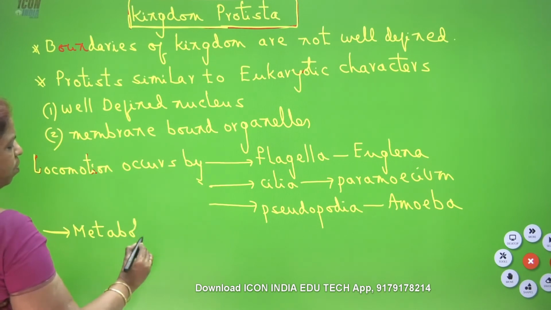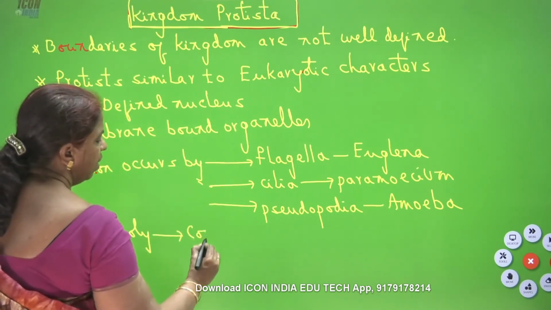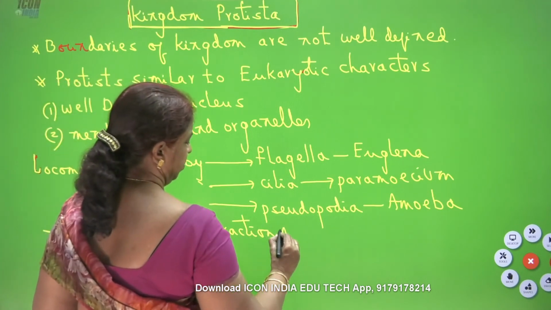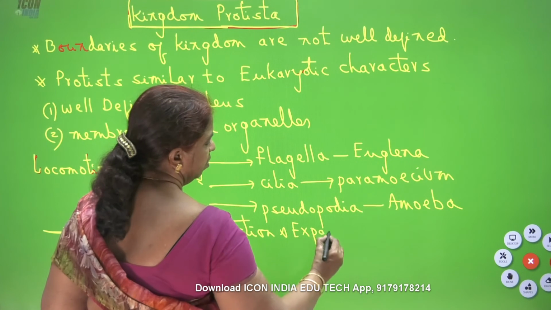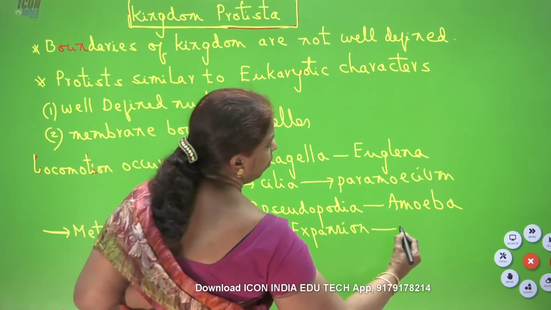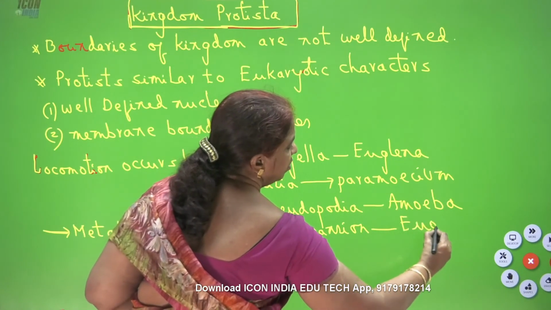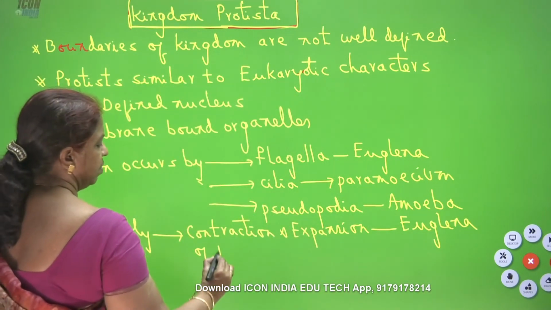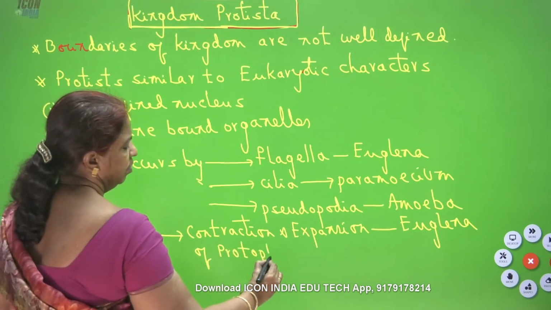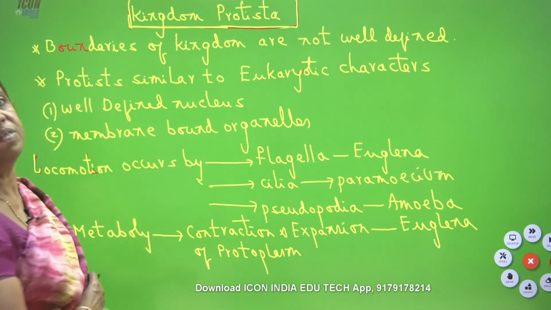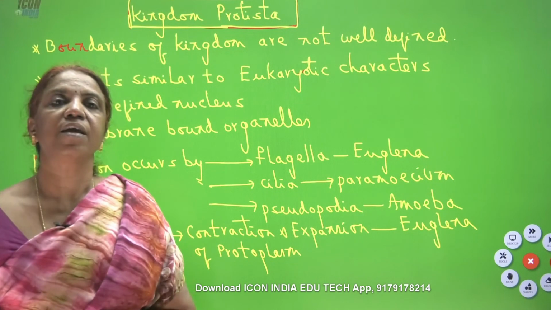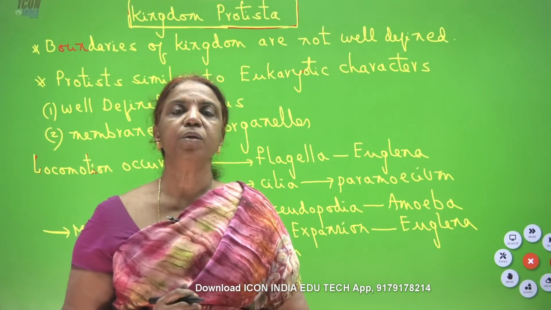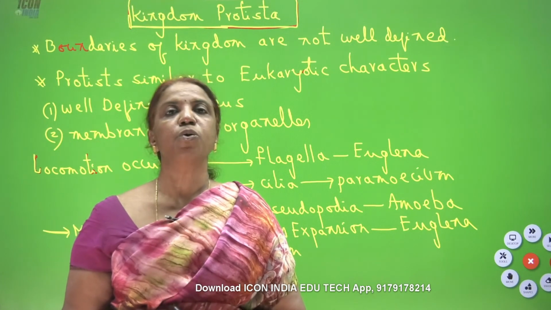A special locomotion by contraction and expansion of protoplasm in the case of Euglena. So locomotion is present in different protists: flagella in Euglena, cilia in Paramecium, pseudopodia in Amoeba, and the special metabolic movement, the contraction and expansion of protoplasm, in Euglena.